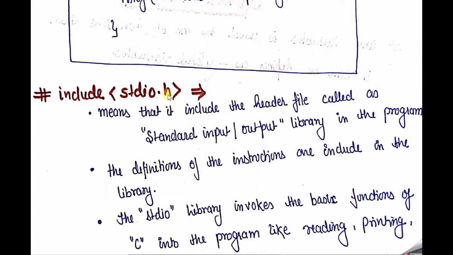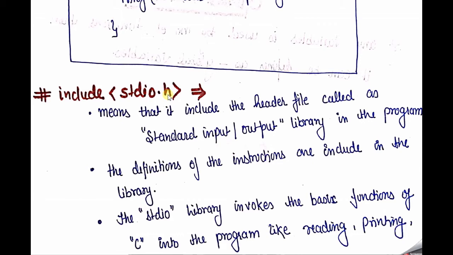A header file is just a type, you can say that a header file is a combination of various predefined functions. As per its name, with the help of stdio.h we can give the input value or take the output value from our program.